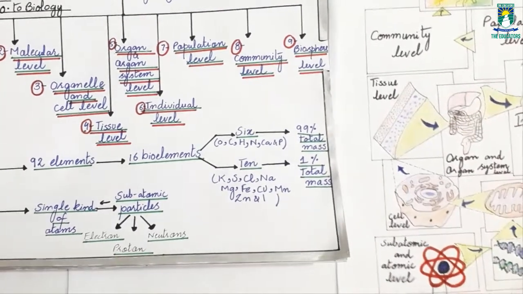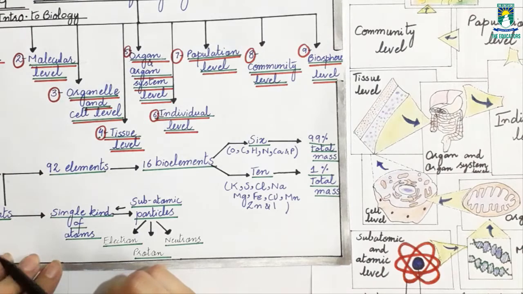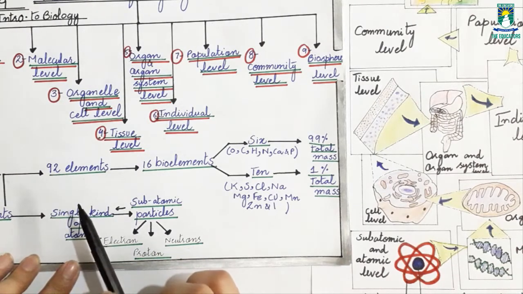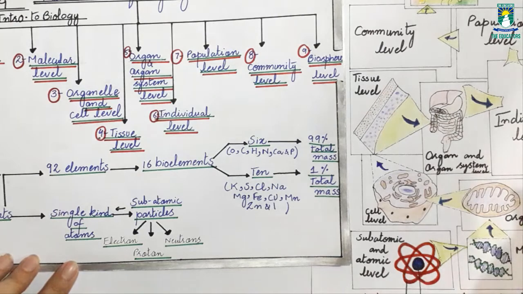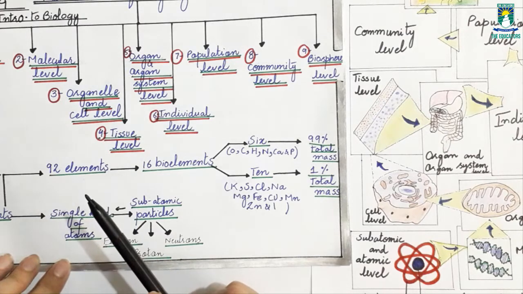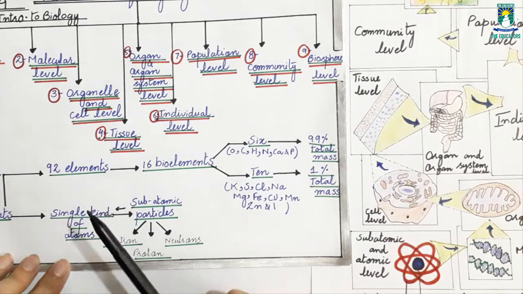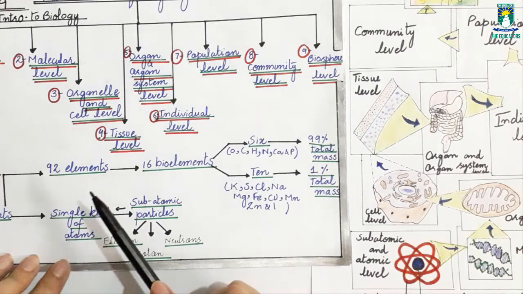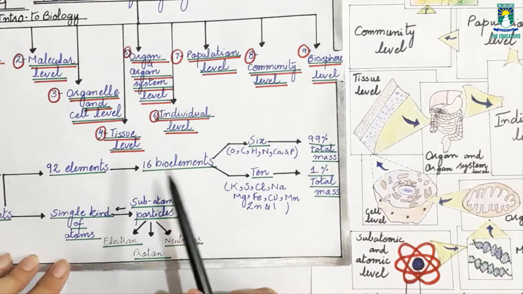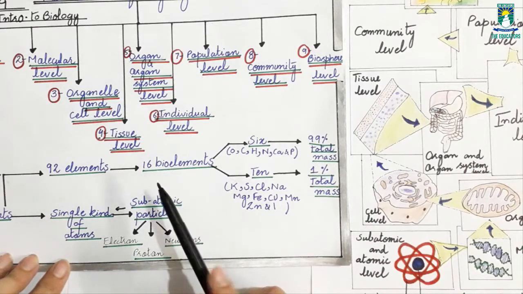Now, these atoms assemble to make elements. There are 92 kinds of elements present in nature. Out of the 92 kinds of elements that occur in nature, 16 are bioelements. Now the question arises, what are bioelements?